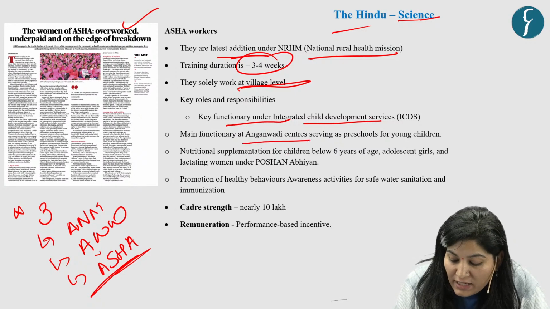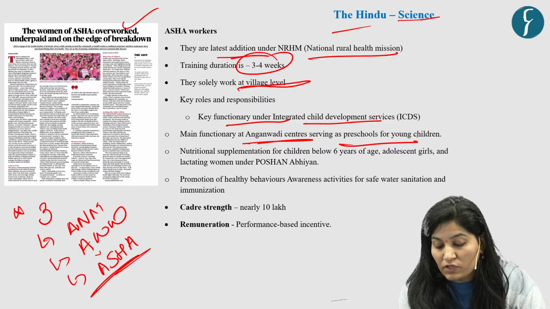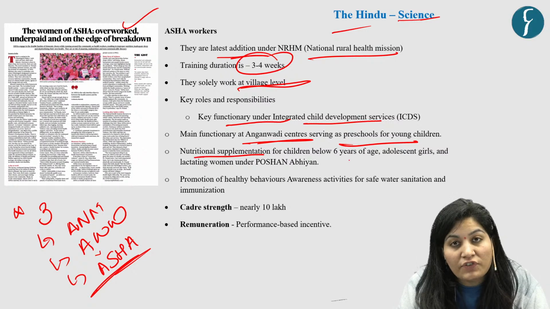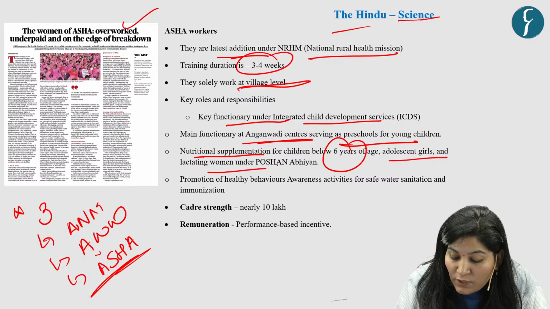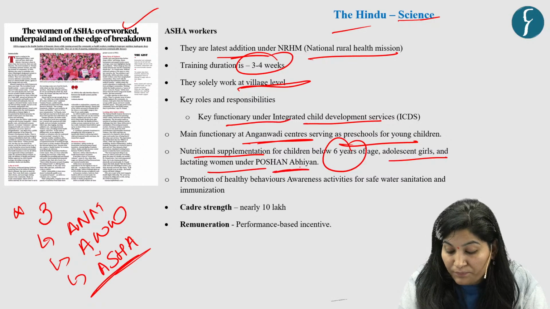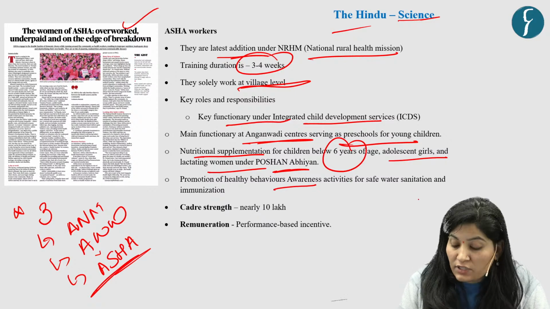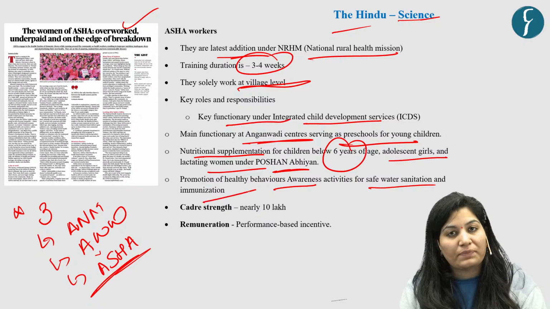Main functionary at Anganwadi centers, serving as preschools for young children. Then providing nutritional supplementation for children below 6 years of age, adolescent girls, and lactating women under Poshan Abhiyan, and promoting healthy behavior awareness activities for safe water, sanitation and immunization.